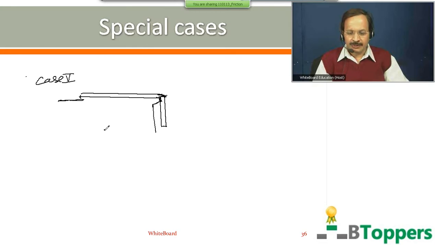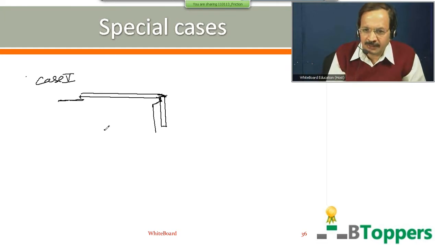So I am going to discuss the calculation of the maximum possible fraction of the length of the chain that can hang from the edge of the table so that the chain is in equilibrium. So it is a uniform chain, that means density and cross-sectional area are same for all parts of the chain.